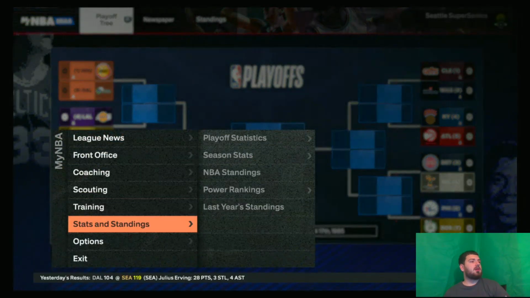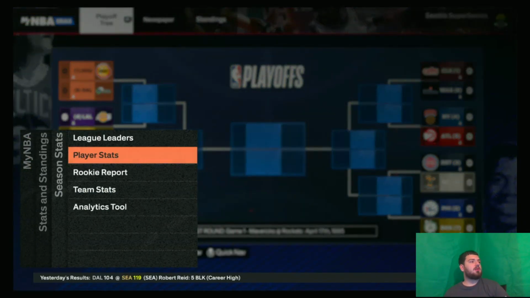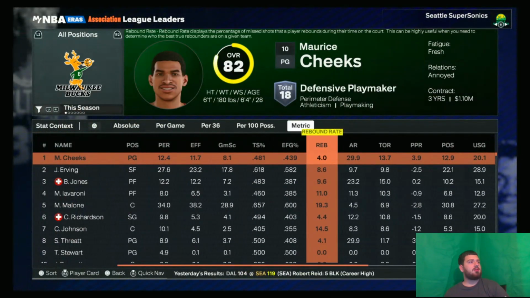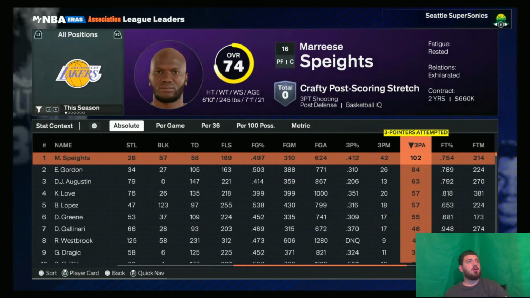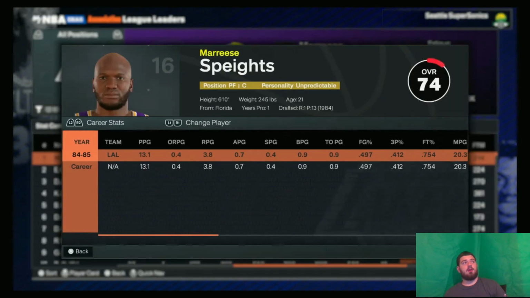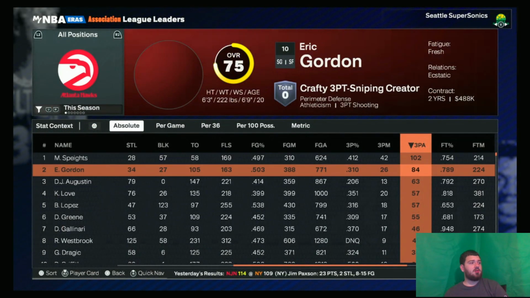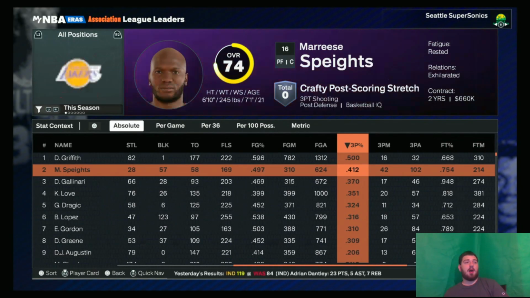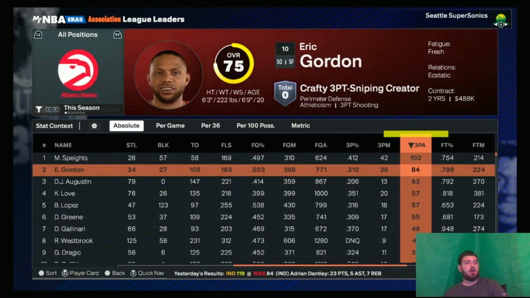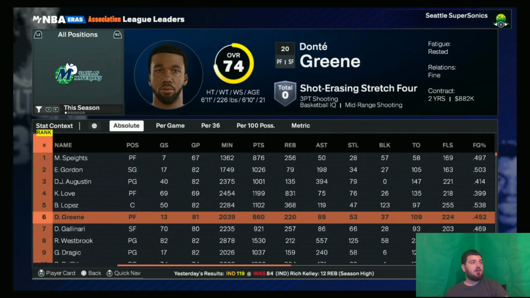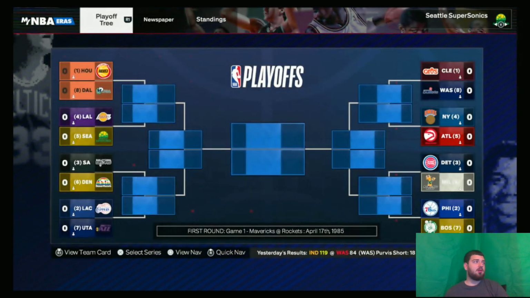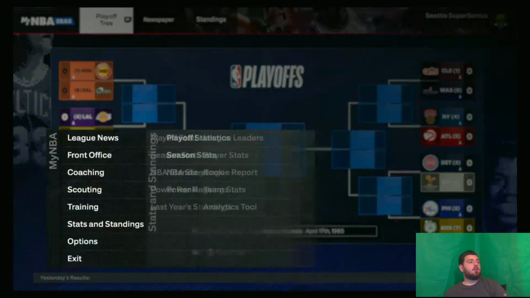But yeah, let's see what happened real quick. Season stats, let's say league leaders. Let's go to absolute. And who shot the most threes? Okay, so someone actually shot a very, very good amount. So Mo Spates, who was part of this draft class, shot 100. Eric Gordon shot 84. Wow, okay. All right, so actually some players are maybe changing the times a little bit. So that's interesting.